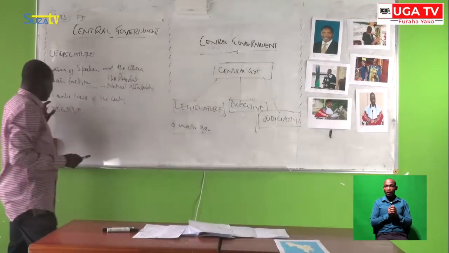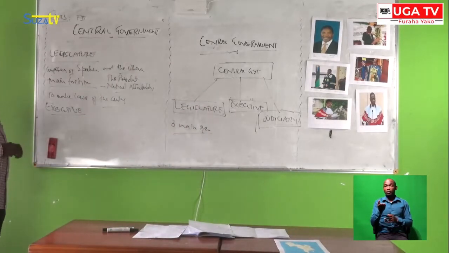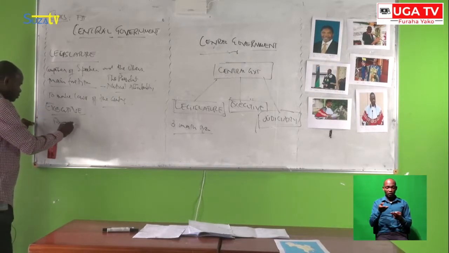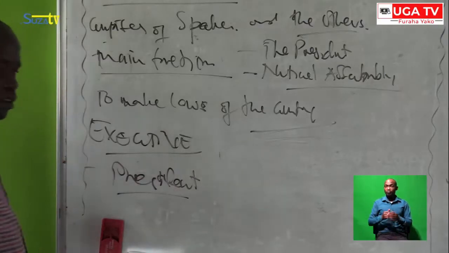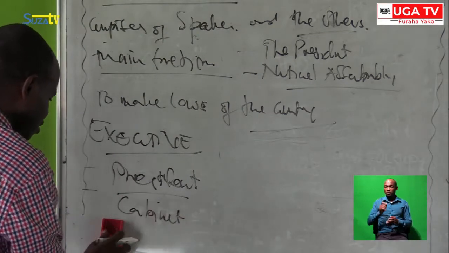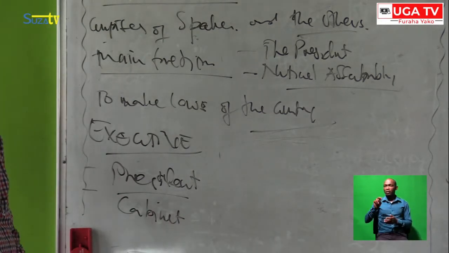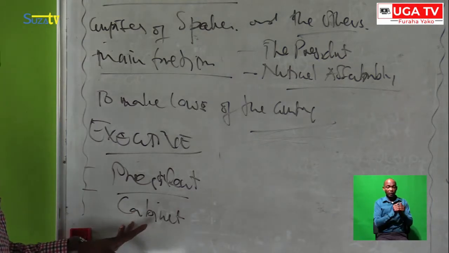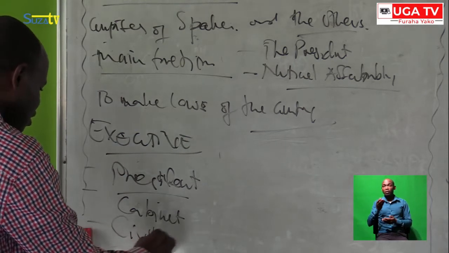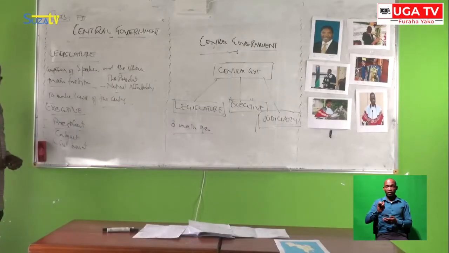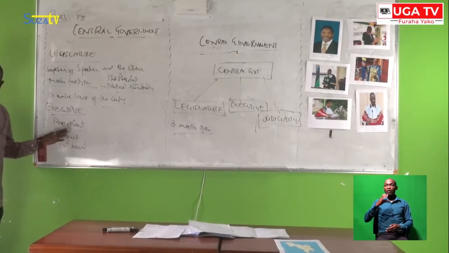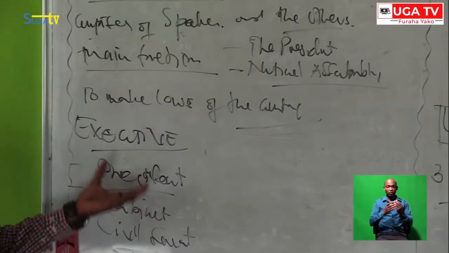So, as I'm telling you, the second organ of government is the executive. The executive comprises the president. Other things under the executive is the cabinet. Can you tell me about the cabinet? The cabinet is another component under the executive. Another one is the civil servant. All of them, the president, the cabinet, and the civil servant, come under the executive.